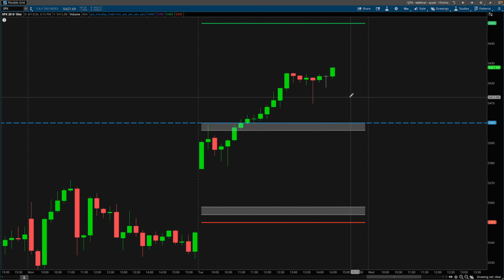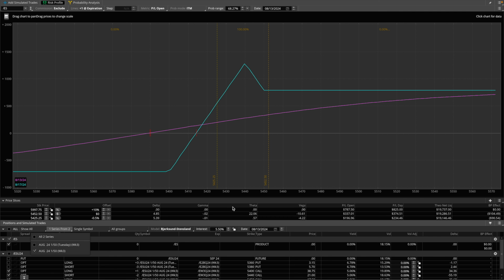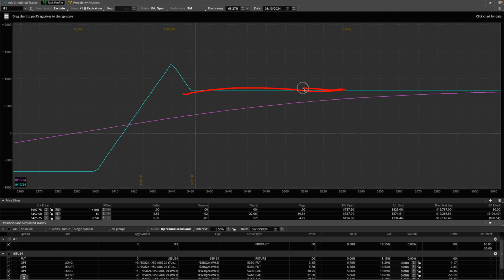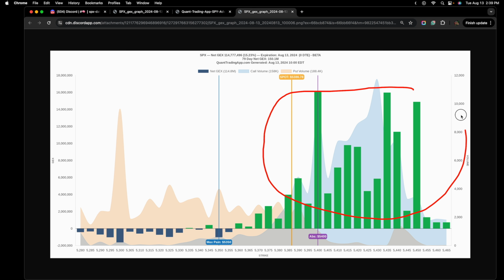So those are the different types of spreads that can be run. In this case, I ran this put credit spread. And then there is a swing trade here, which is a broken wing butterfly, just to bring in extra P&L without having any type of risk to the upside. I don't want to have risk to the upside when I see this much positive gamma on the chart. Yes, you can buy calls, but you never know how fast the momentum will come.